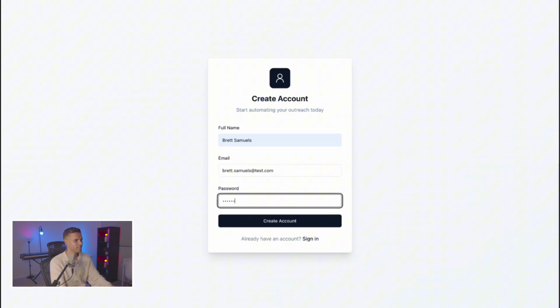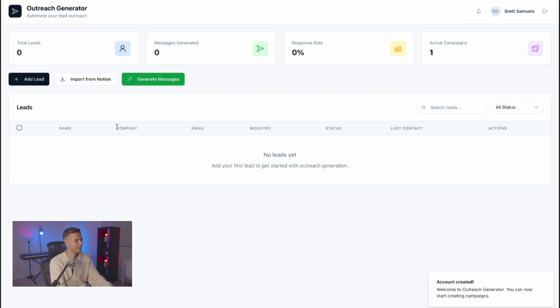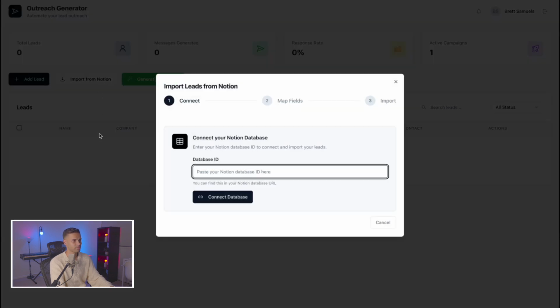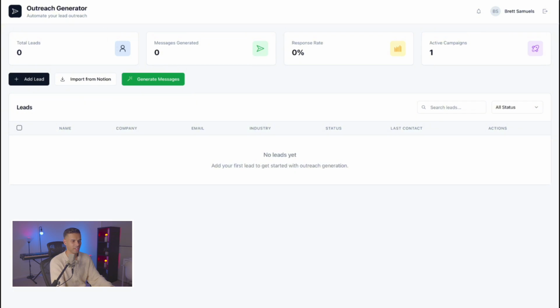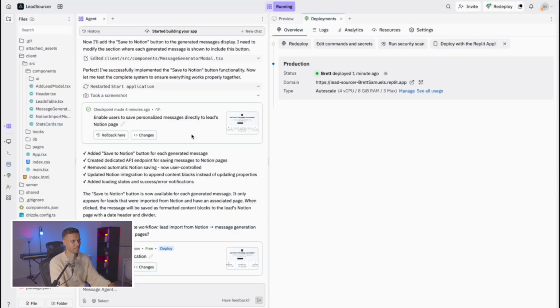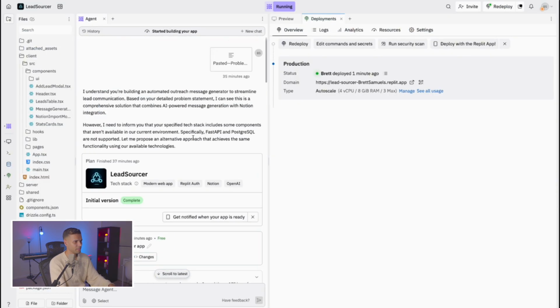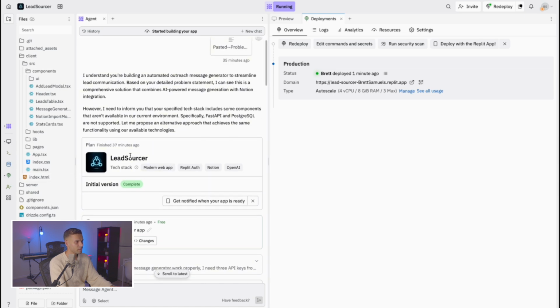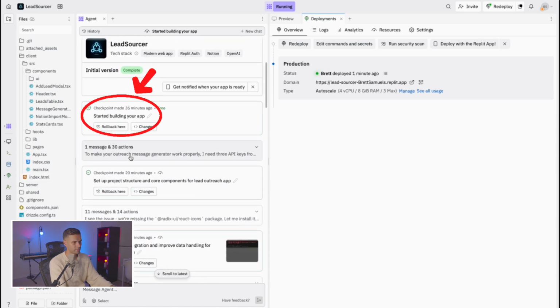Deployment works great. Look at that. Let's do a time check. 35 minutes. We've gone from idea to deployment in 35 minutes with this agent.